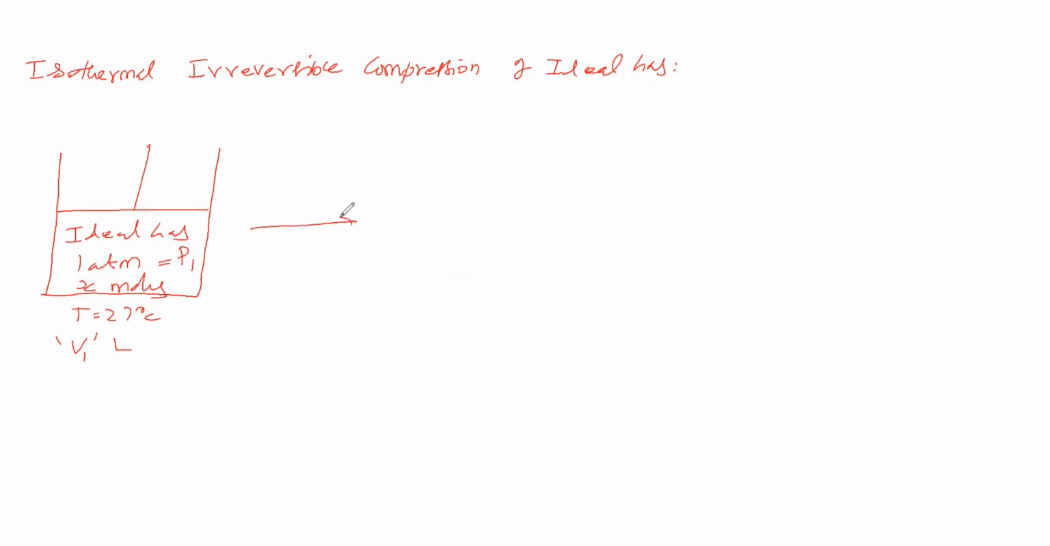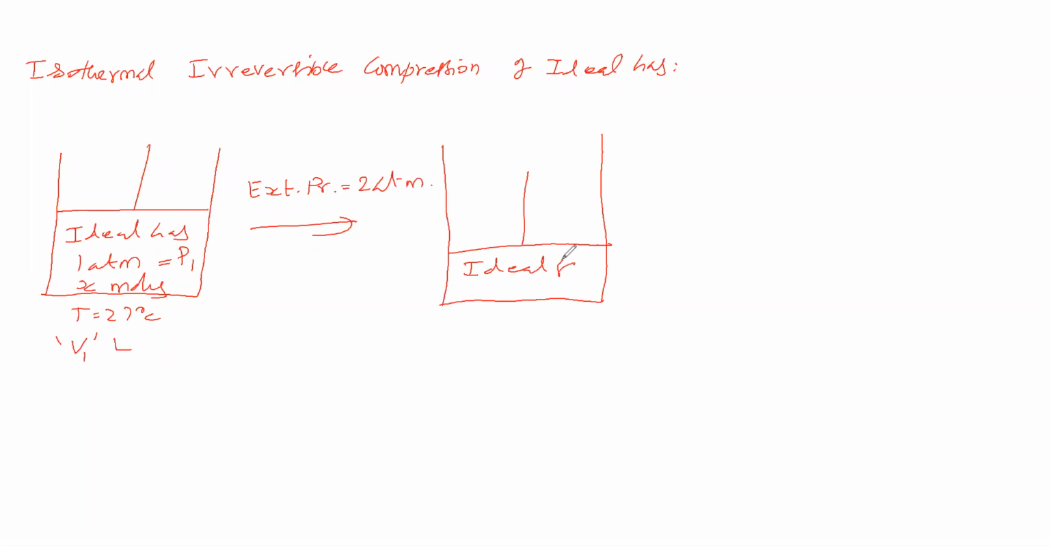Now we will give the external pressure. How should the external pressure be compared to the pressure of the gas, such that the gas can undergo compression? External pressure should be greater than the pressure of the ideal gas. Then only the ideal gas will undergo compression. So we will keep the external pressure as 2 atmosphere. The ideal gas is undergoing compression, so the piston comes down.